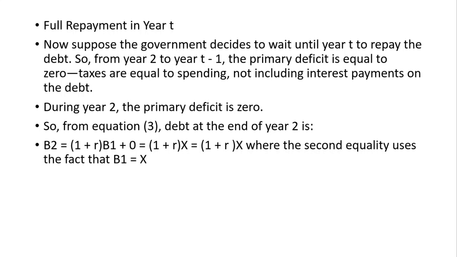That is, the interest payment on debt is not paid during the current year, but other expenses of the government are met by the taxes. So during these years the primary deficit is 0, that is Gt minus Tt is 0. And so from equation 3, the debt at the end of year 2 will be equal to (1 plus R) into B1. The Gt minus Tt component is 0. So in B2, the government will have to pay B1 plus R into B1, and this B1 we have treated as X.